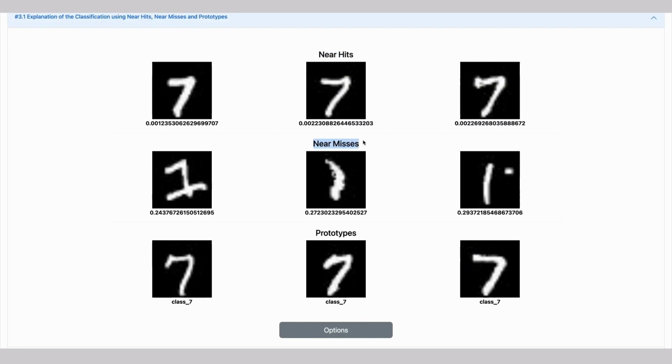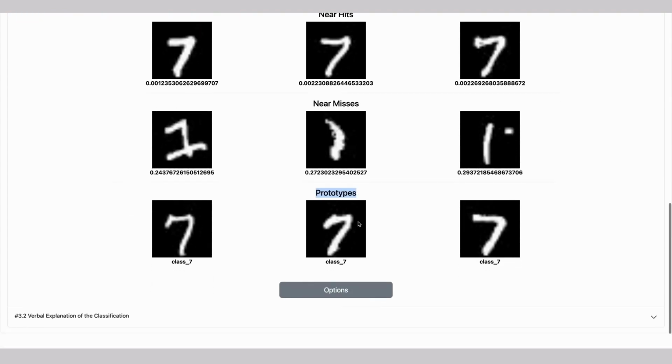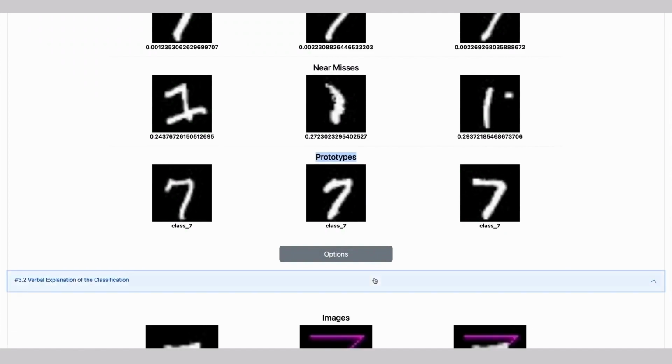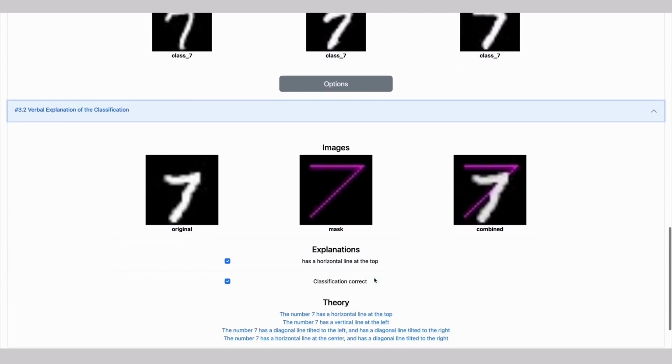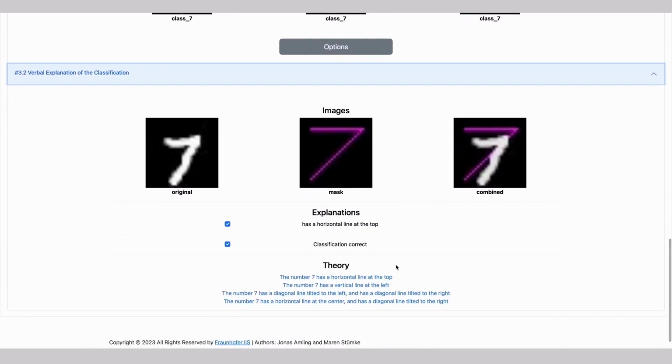Additionally, the AI system chooses 3 prototypical pictures of a 7 that are depicted. These examples should help to identify the most crucial features or characteristics of an image for the algorithm to detect the number 7. For the verbal explanation, the second explanatory option, 3 images are depicted. The original unaltered picture, the image mask comprising detected lines, as well as picture and mask combined.